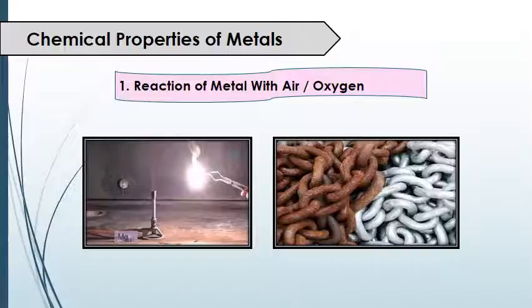In the second picture you can see we have two chains, one corroded and one non-corroded. The corroded one has corroded by reacting with air.